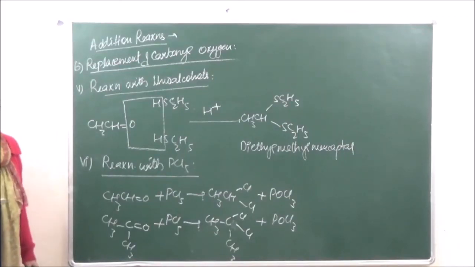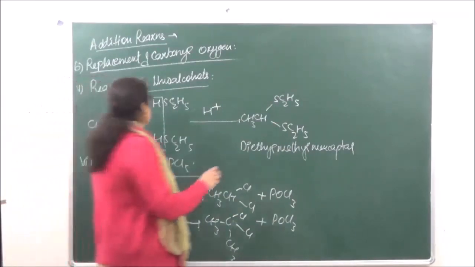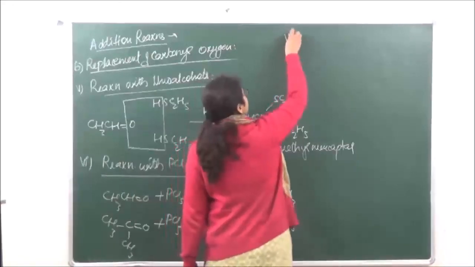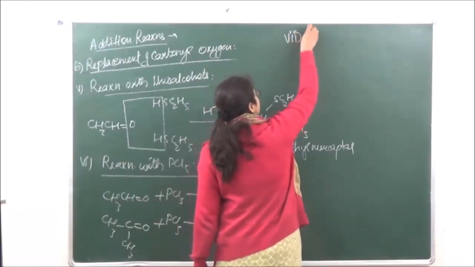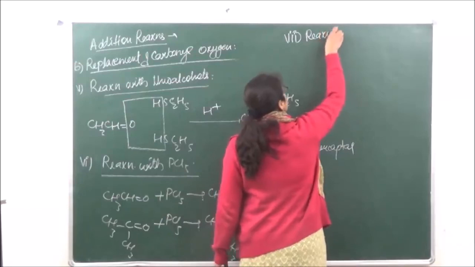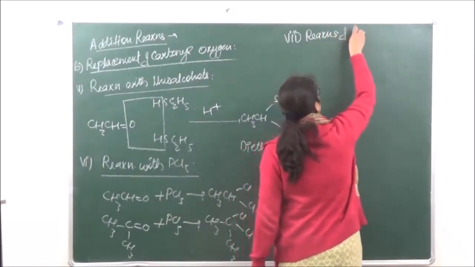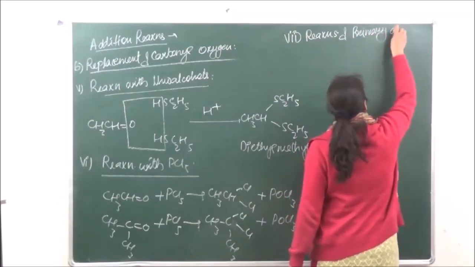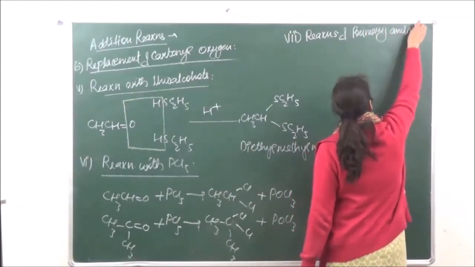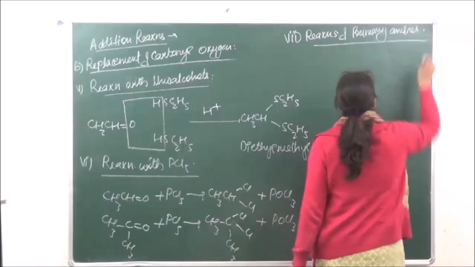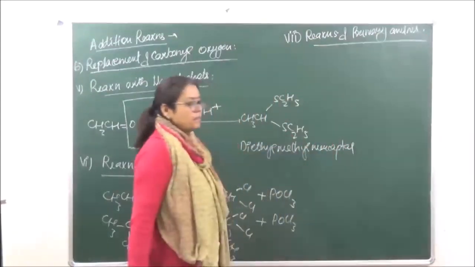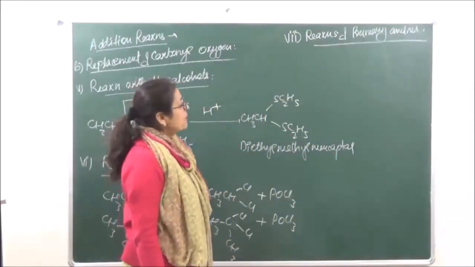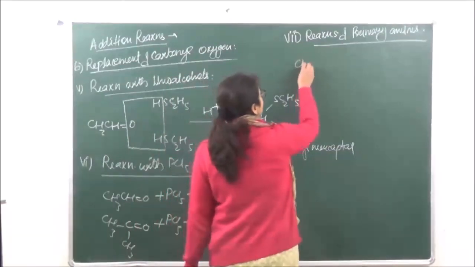The last reaction which we are going to discuss is the reaction with primary amines. Again this is a test for aldehydes and ketones. Reaction with primary amines, same kind of thing.